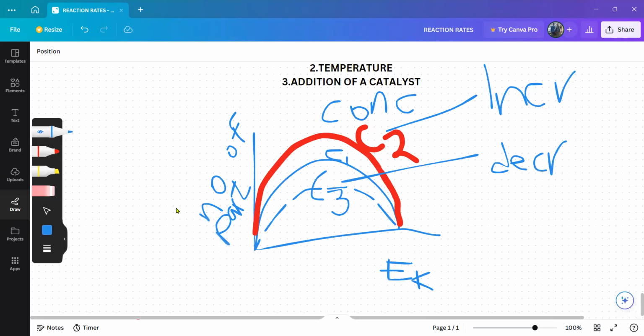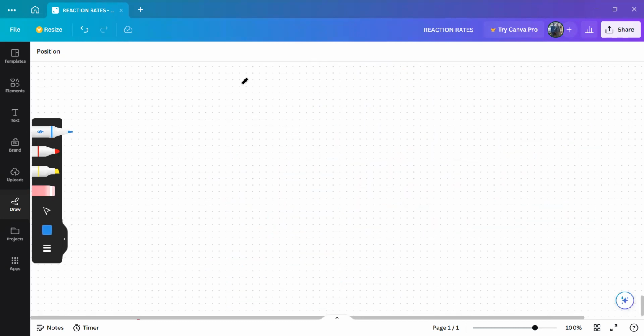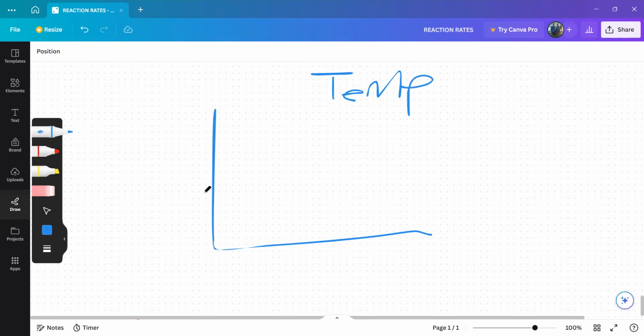Then let us look at the second graph, which is temperature. This is the graph of temperature. I won't write everything out, I will just write temp, and you will understand. Then on the graph of temperature there is also the number of particles, so it's number of p. I think you will understand number of particle, but I just write no. of p to save time because time is not on my side.